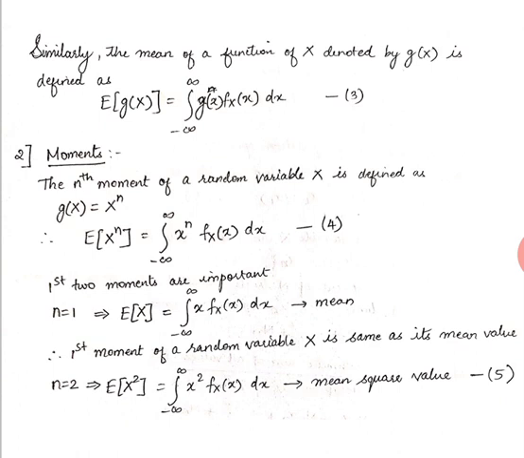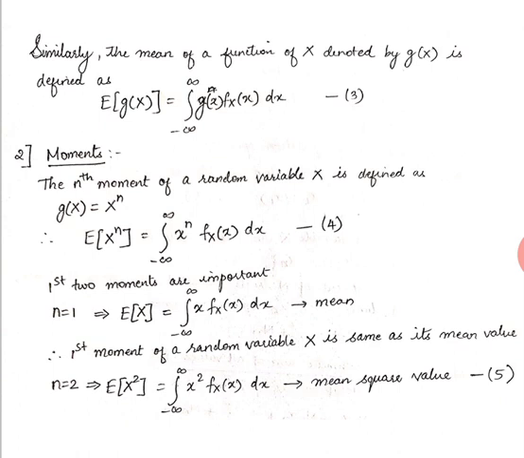It is just written as expectation of x raised to n. So it will be written as expectation of x raised to n is equal to the integral from minus infinity to infinity of x raised to n fx of x dx. So this is the generalized equation. Out of these, the first two moments are the most used ones in statistics.